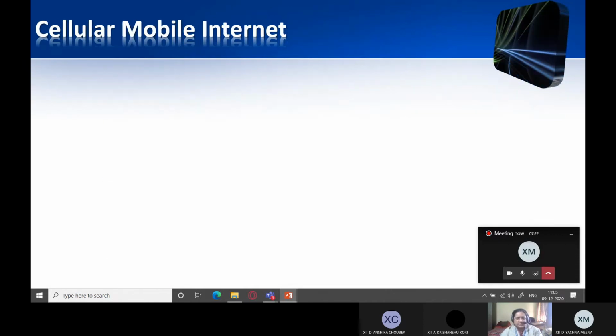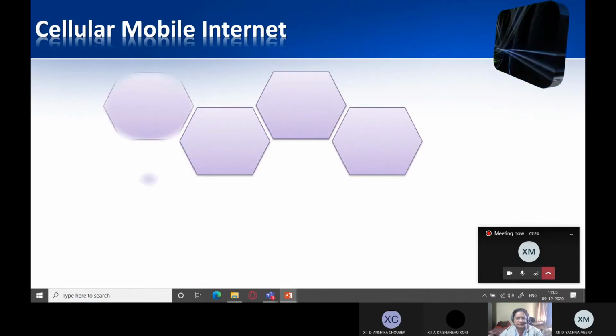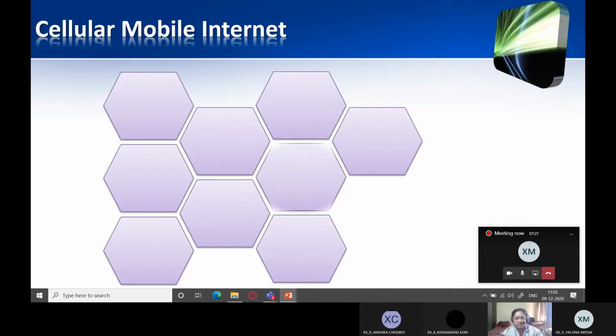So what is done, you can just see in this animation, our Earth surface is divided into some logical hexagonal regions, right? And each hexagonal region just represents a small section of a honeycomb. You might have seen a honeycomb. Every cell in a honeycomb is hexagonal in shape. So our Earth surface, our localities, our neighborhoods, they all are divided into the geographical regions of the continents. They are divided into these cells, right?